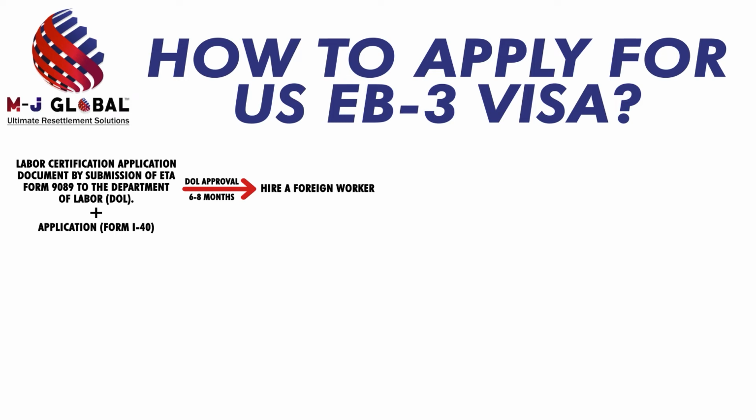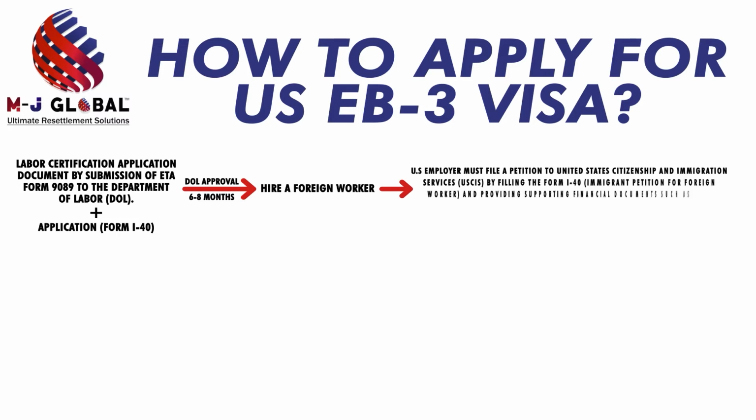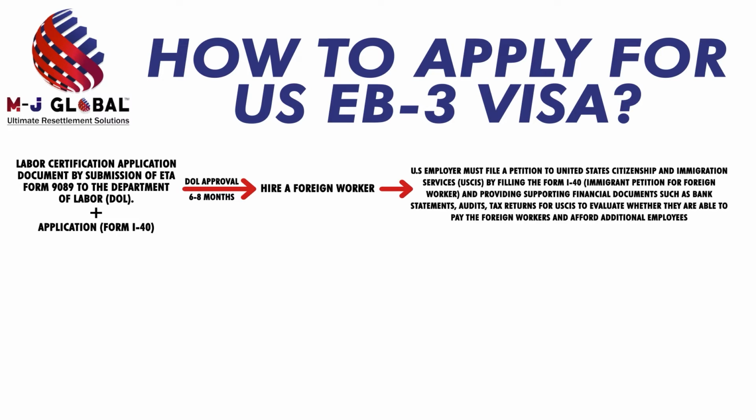To get the final approval to hire the foreign employee, the US employer must file a petition to United States Citizenship and Immigration Services, that is USCIS, by filing the form I-140, which is the Immigrant Petition for Alien Worker, and providing supporting financial documents such as bank statements, audits, and tax returns for USCIS to evaluate whether they are able to pay the foreign workers and afford additional employees.